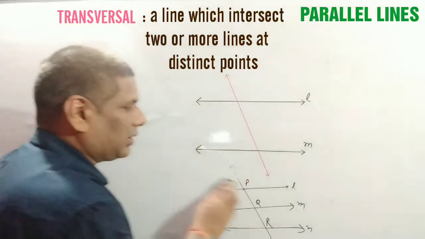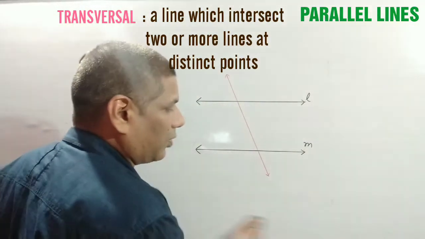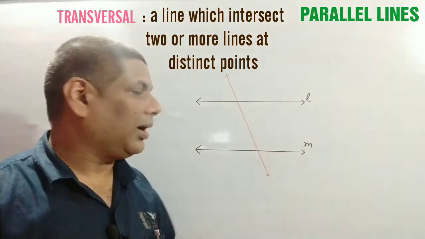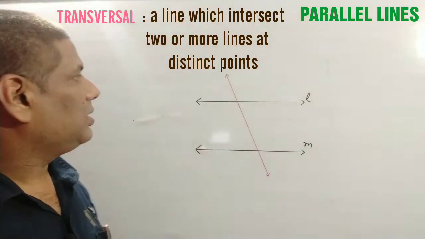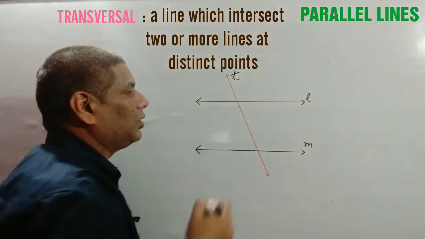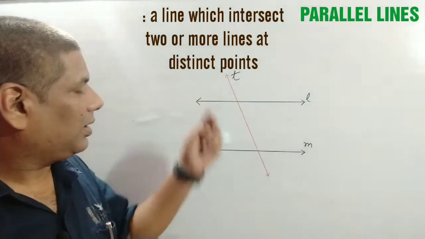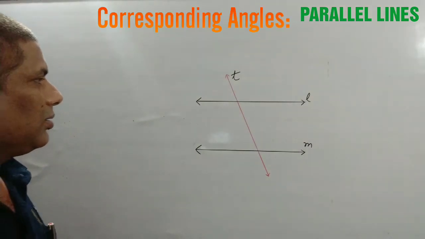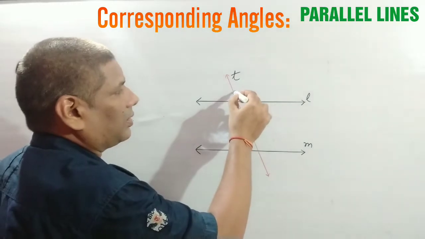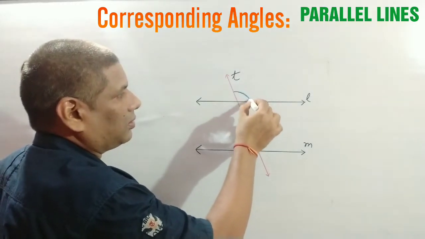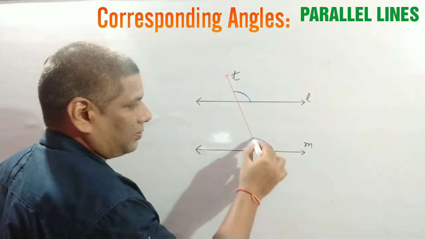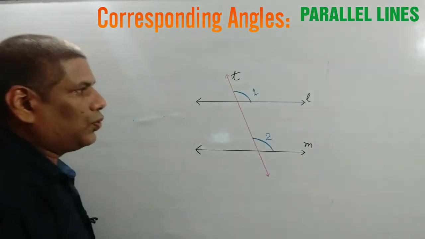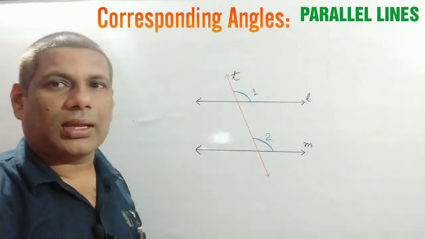The most important thing is that we have to know the properties of parallel lines. If these two lines L and M are parallel, then this T is a transversal. So if L and M are parallel and T is a transversal, then let us see what properties it will satisfy. This angle and this angle, mark them as 1 and 2. So 1 and 2 are called corresponding angles.